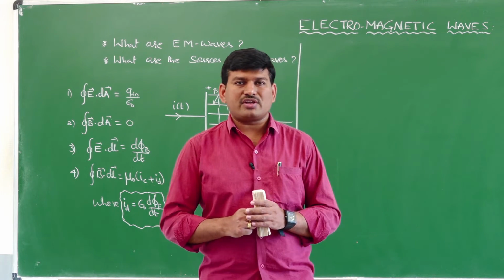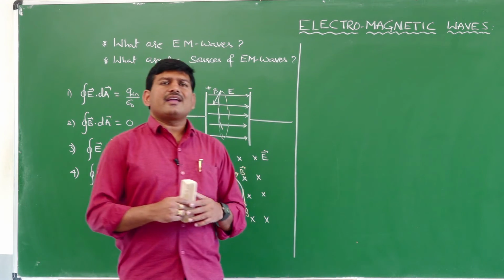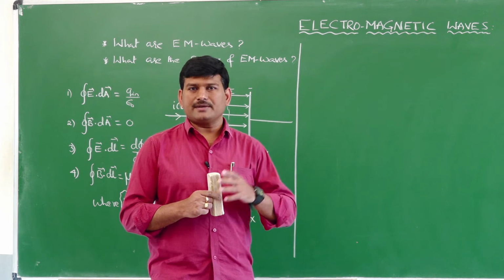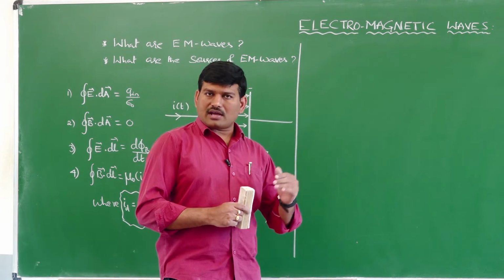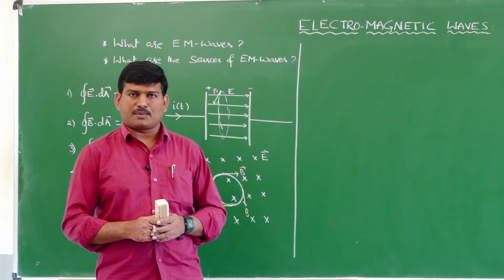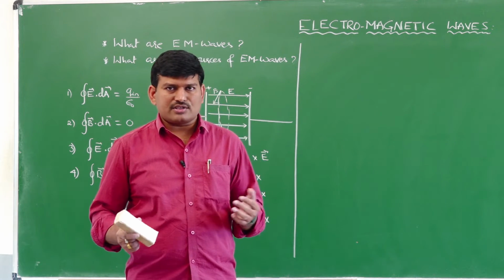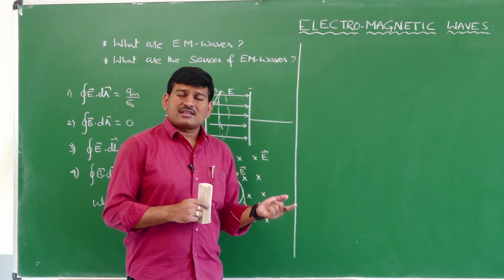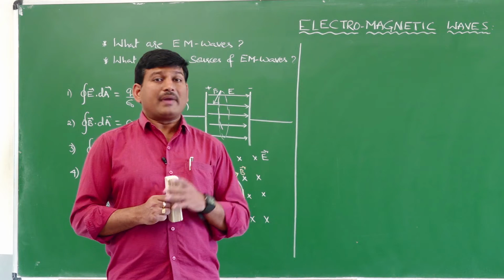So in the beginning of the 19th century, we can say that any waves known to the scientists depended upon the medium. That means if there is no medium, there is no chance for them to propagate. This is the idea they had. Before the electromagnetic wave theory was proposed, the Huygens wave theory was proposed. So Huygens also made one mistake. At that time, the electromagnetic wave theory was not there, therefore they were not aware of the non-mechanical waves. Therefore, definitely they thought that waves require a material medium. Therefore, Huygens thought that light is a mechanical wave.